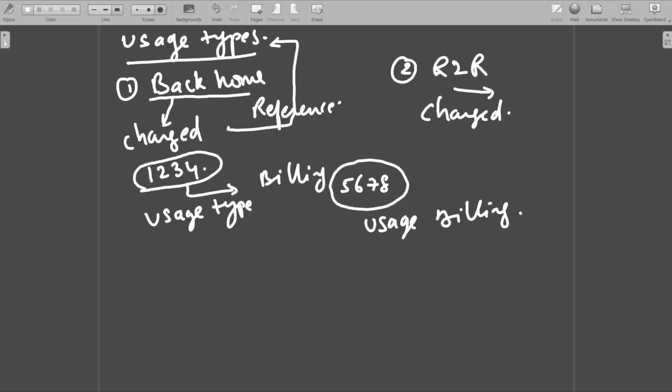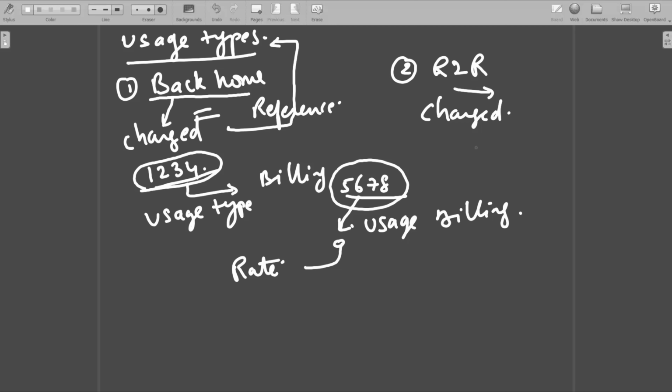Once the CDR flows from mediation to the billing system, it will see that 1234 is the usage type, and the respective mapping is 5678. Based on that, it will have some rate information and logic, and it will tag the rate to this particular call.